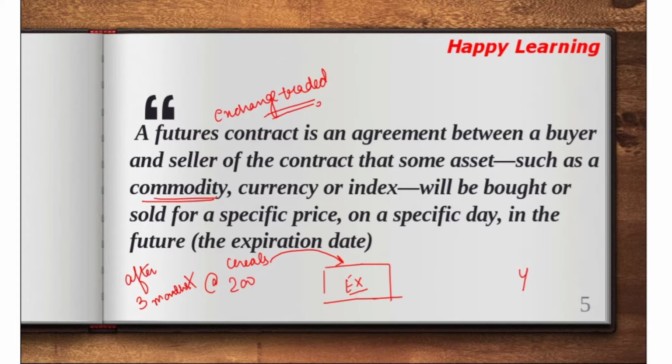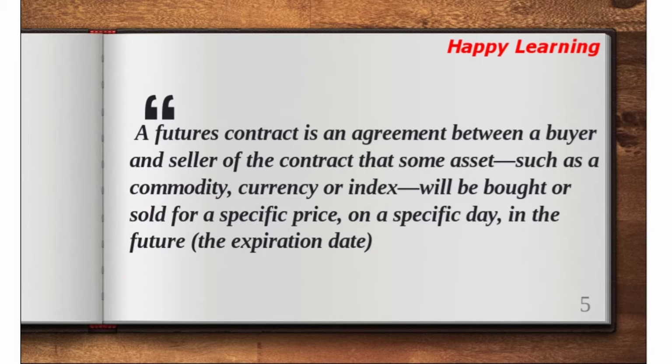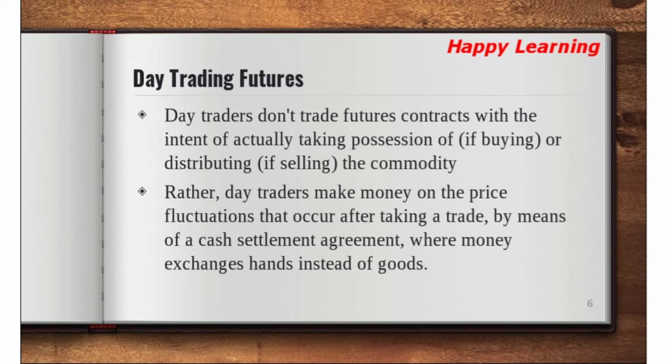There is a person Y who also wants to sell the cereals after 3 months at 200. So he will give the quote on the exchange. After this, the exchange will evaluate the demand and supply, and try to match the seller and the buyer. As you can see, there is the involvement of the exchange, and the exchange is the central counterparty. So this is the crux of a futures contract.